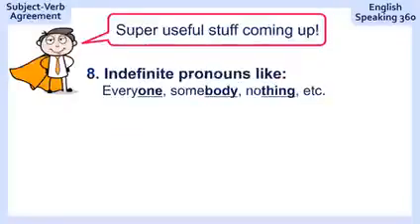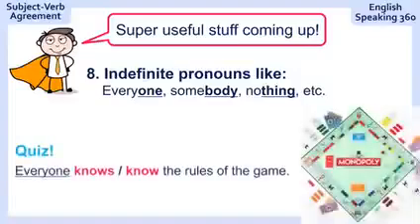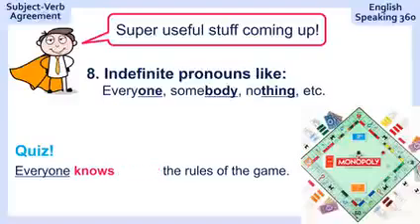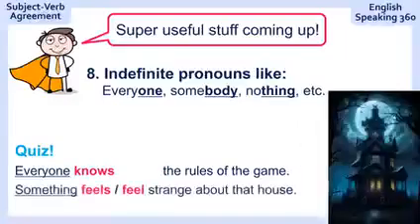Super useful stuff coming up. Watch out with these ones. Indefinite pronouns like everyone, somebody, nothing, something, everything, and so on. Here's your quiz. Everyone, the rules of the game. Monopoly is super famous, so everyone knows the rules of the game. Something strange about that house. Something feels strange about that house.